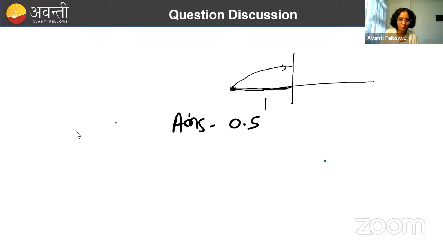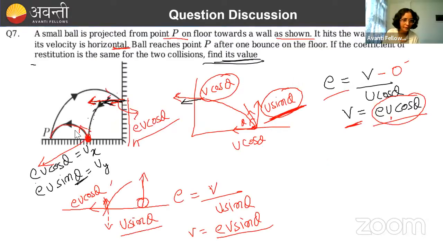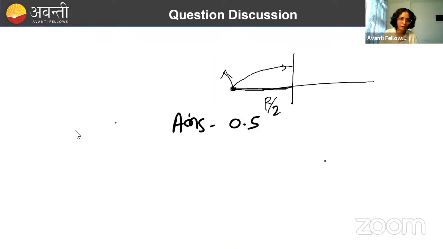This distance was equal to R by 2. If you consider this distance, this is equal to how much? R by 2. For initial values, angle of projection, यहाँ पे theta ले लो. Initial velocity of projection is u. So for this value, if you are putting these values and you are calculating this distance, it will be equal to R by 2.